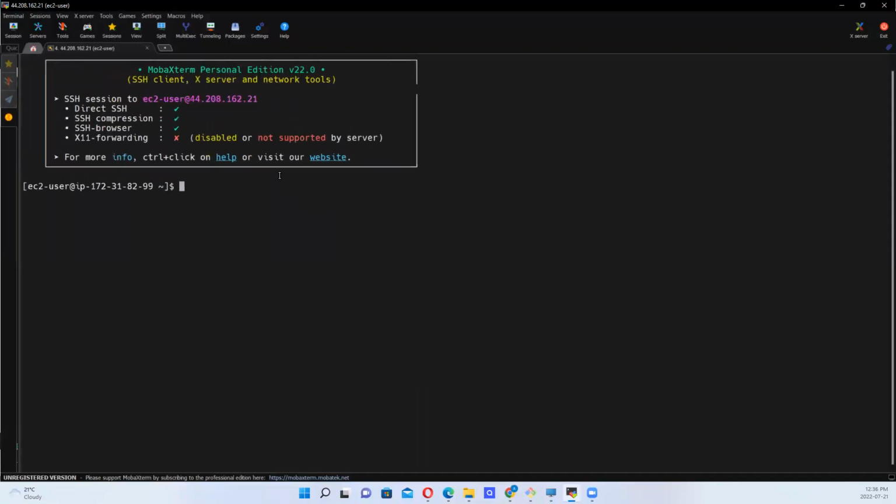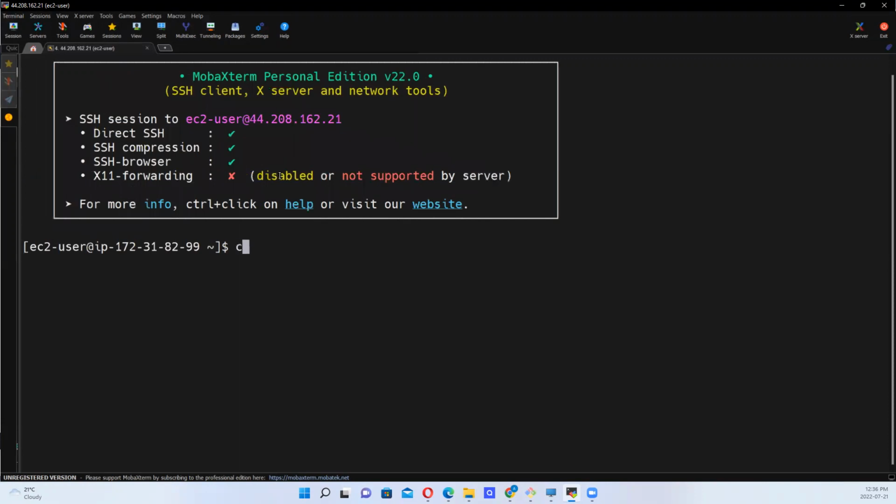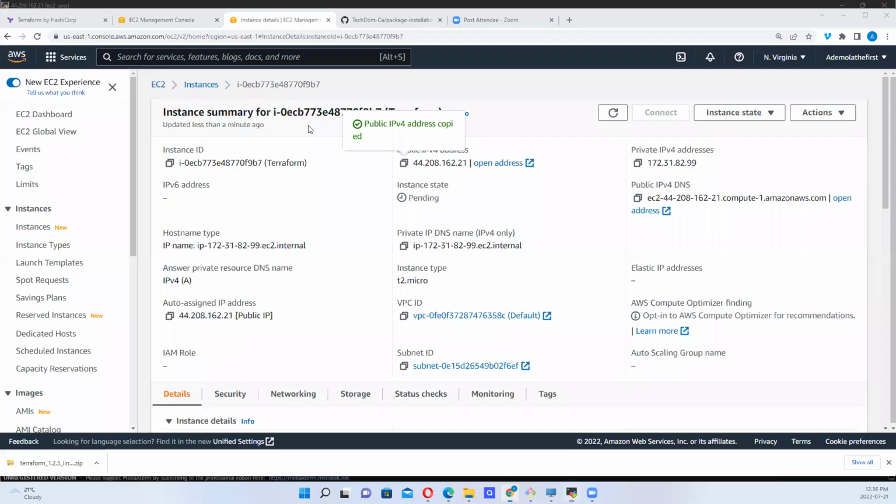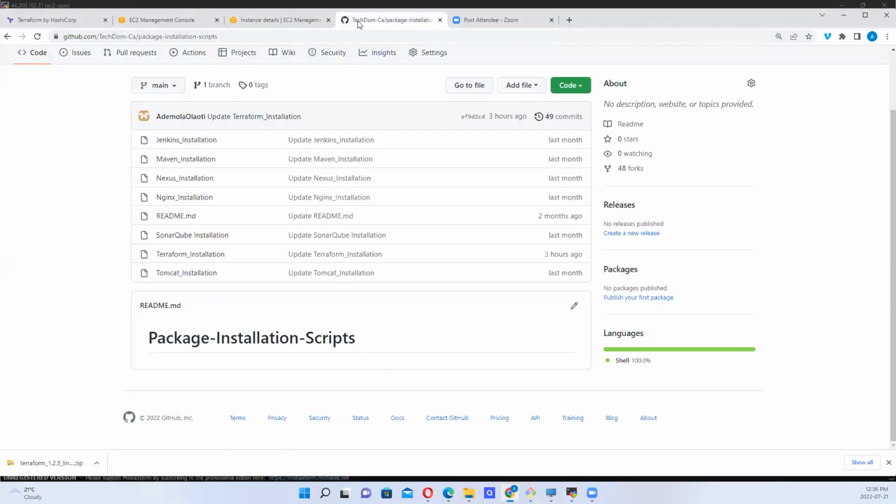So we are in. Now that we are in, what do we want to do, right? We want to install Terraform. We want to bring Terraform into our environment, right? So what do we need to do? Okay, before we do that, I have a script here.